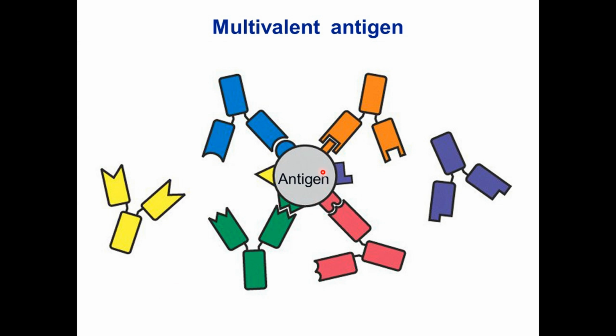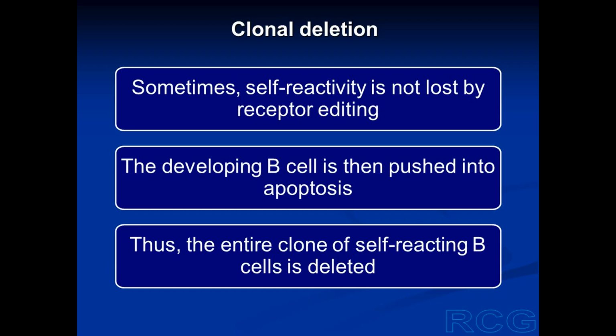So here we have an antigen. This is an antigen molecule having one epitope, second epitope, third epitope, fourth, fifth, and sixth. So this is an antigen which is multivalent, having multiple epitopes. Sometimes when this gene rearrangement continues, there is an attempt to edit the receptor. Editing occurs, but self-reactivity is still not lost.